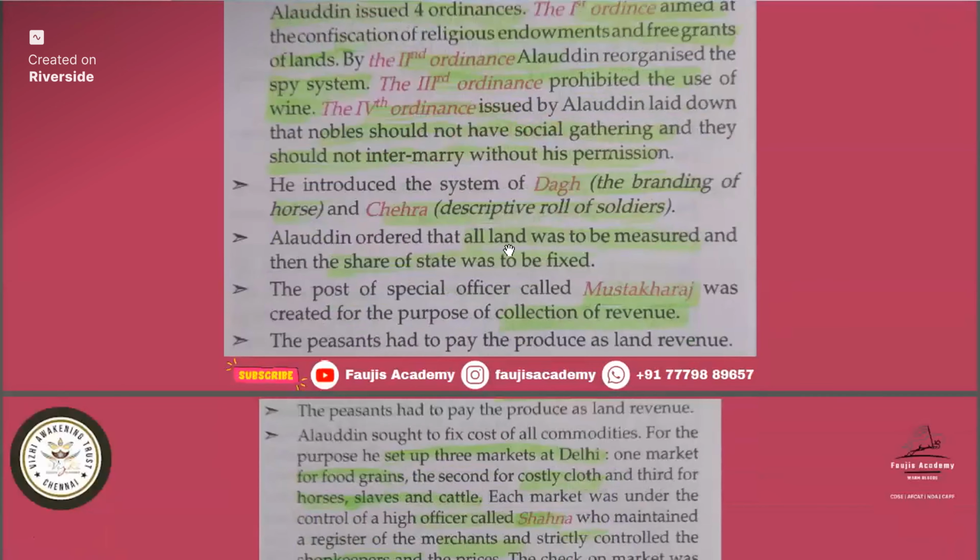Alauddin ordered that all land was to be measured and then the share of the state was to be fixed. The post of a special officer called Mustakhraj was created for the purpose of collection of revenue. So Mustakhraj was created for the purpose of collection of revenue, and it was started in the Alauddin Khilji period.